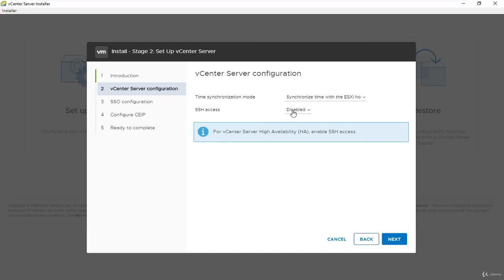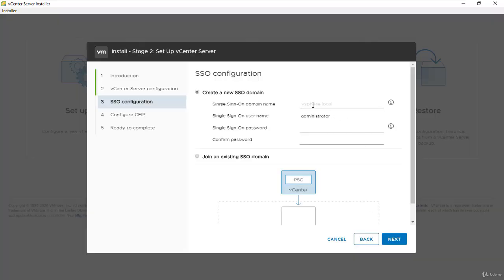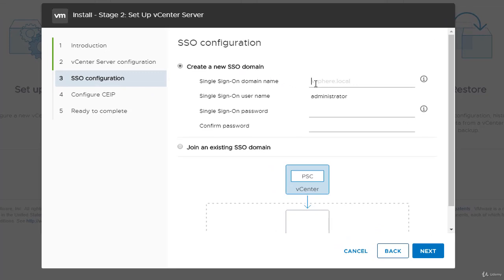And for SSH access, here you can say disable or enable. I'm going to leave it enabled for our lab, and later on, if needed, we're going to SSH to our vCenter server. So we'll say next. And here it tells you to create a new SSO, or single sign-on, domain name.